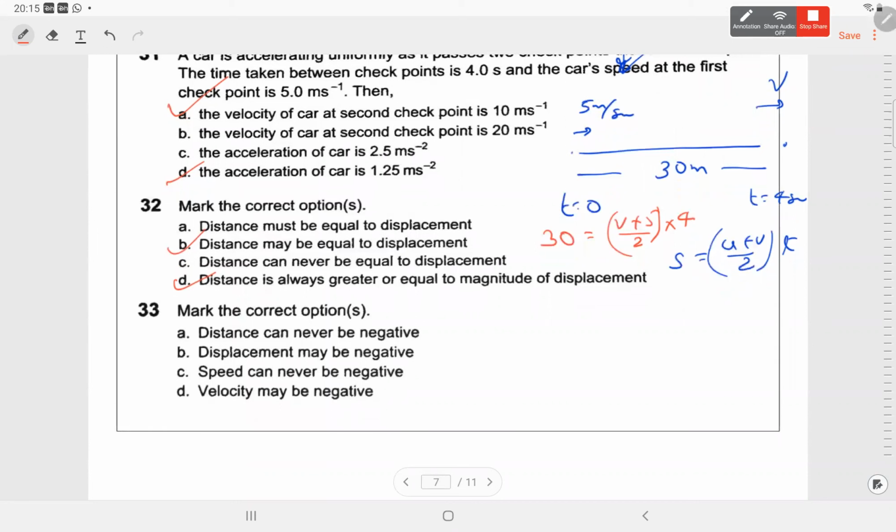Mark the correct option. 33. Distance can never be negative, correct? Displacement may be negative, correct? Speed can never be negative, correct? Velocity may be negative, correct? So 33, all four are correct.